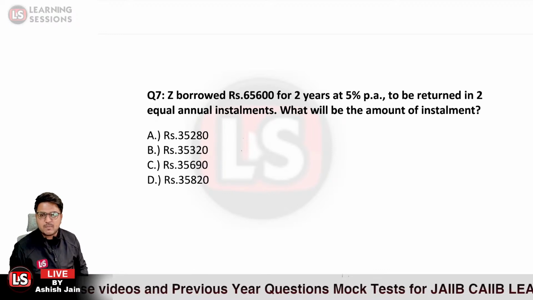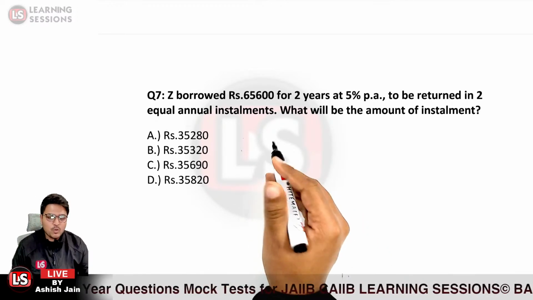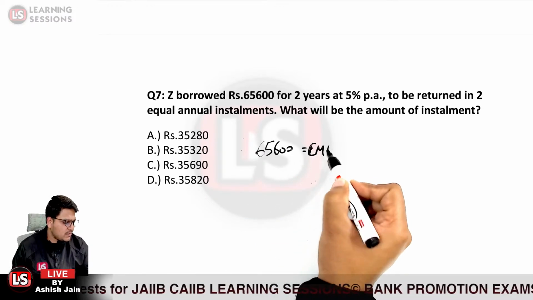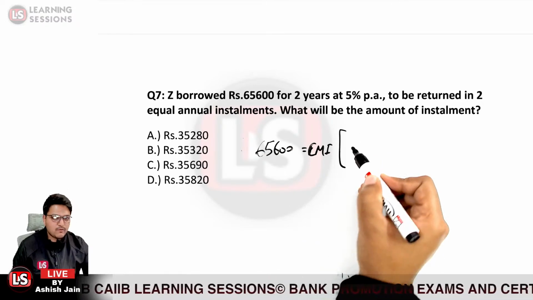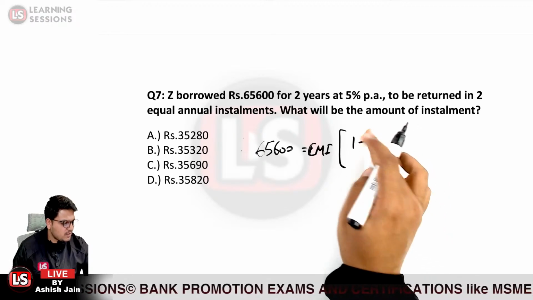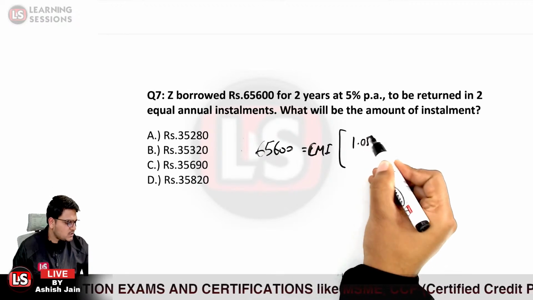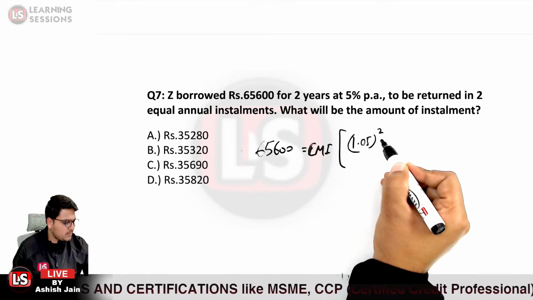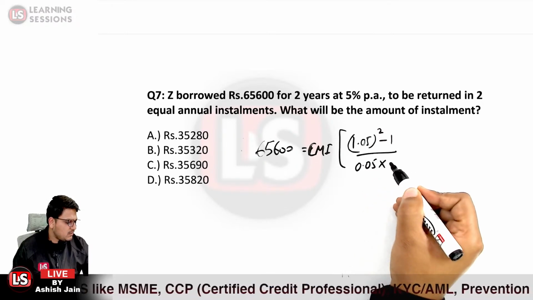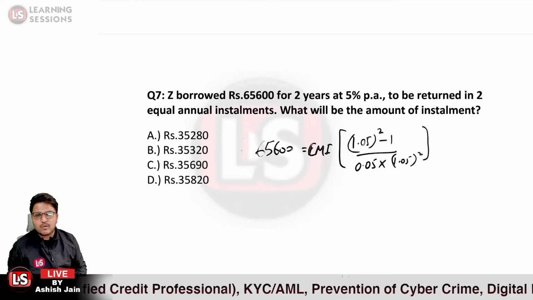Again, the EMI formula, that is the present value of ordinary annuity formula. I'm writing the values directly over here. The present value of the loan is given to be 65600. For the EMI that we need to calculate, C is the cash flow we need to calculate, and it is 1 plus R because it's an annual installment. It is given to be 5%, so it will be 1.05 raised to power 2 years. So raised to power 2 minus 1 divided by 0.05 and multiplied by 1.05 raised to power 2. This is what you need to solve, and that is the formula related to it.